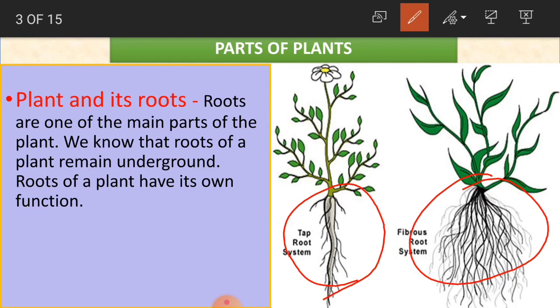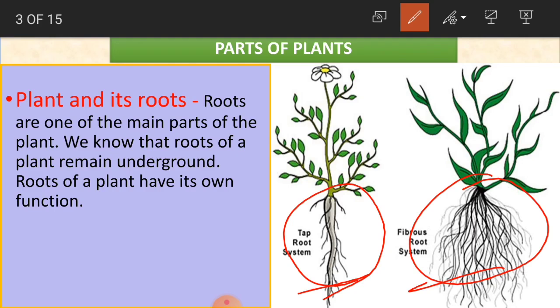And these roots, where do they lie? We know that roots of the plant remain underground, in the sense they lie below the soil. If we want to plant a plant, we just dig the soil, make some space, a hole, and then plant the plant. Then it starts getting roots, and those roots will be covered under the soil. We cannot see the roots from the top of the soil. They lie under the soil.